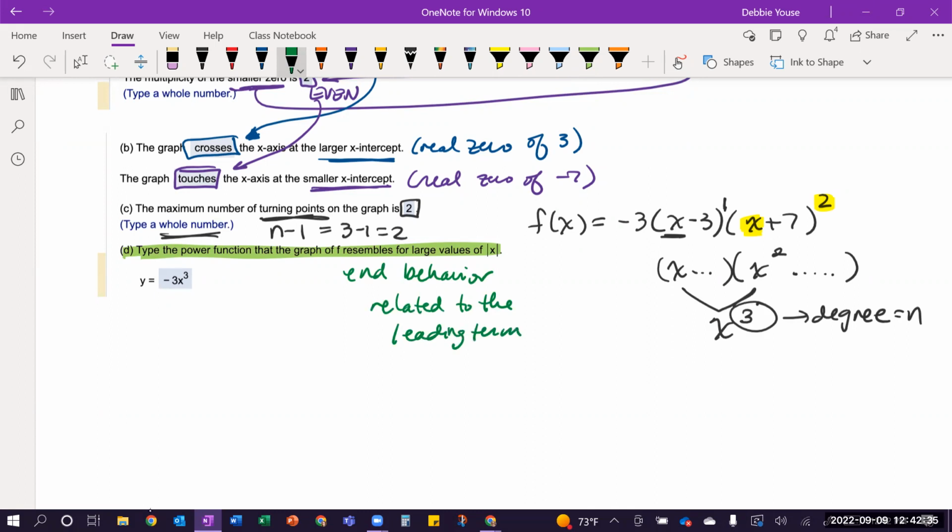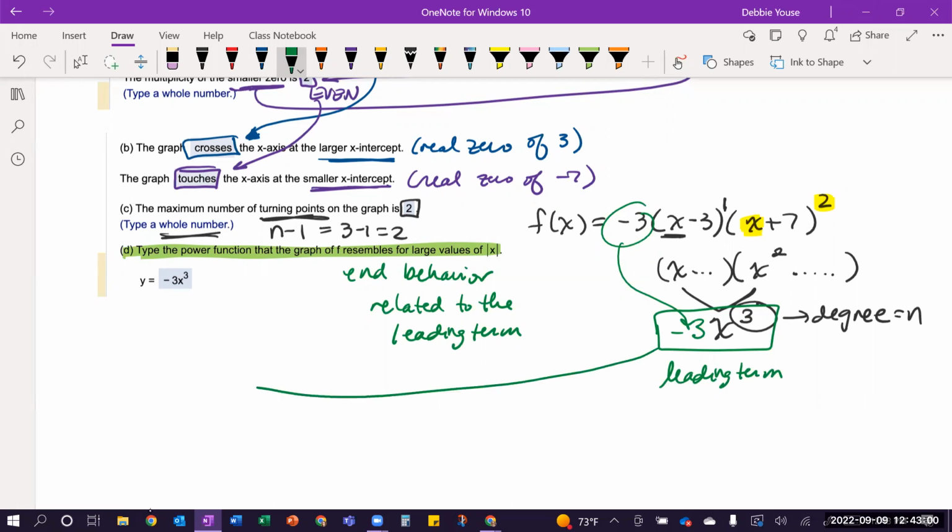So now over here, I already said I'm going to have this x cubed, but now if I also had this -3 coefficient in front of this, then this is my leading term. If I had multiplied the whole thing out, and I don't need to actually multiply the whole thing out, I just need to look at what would the front of it be, okay? And because that's my leading term, notice that's exactly what I put in here. And the computer already had y equals.